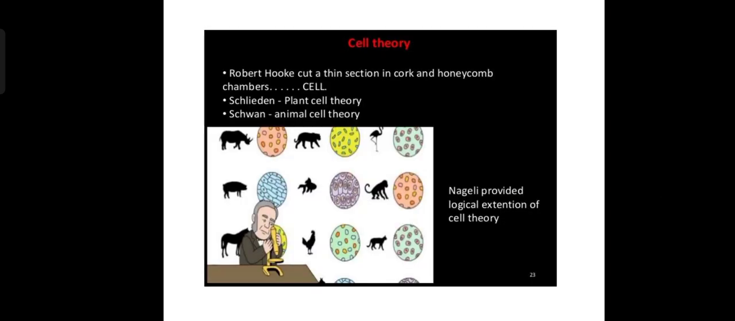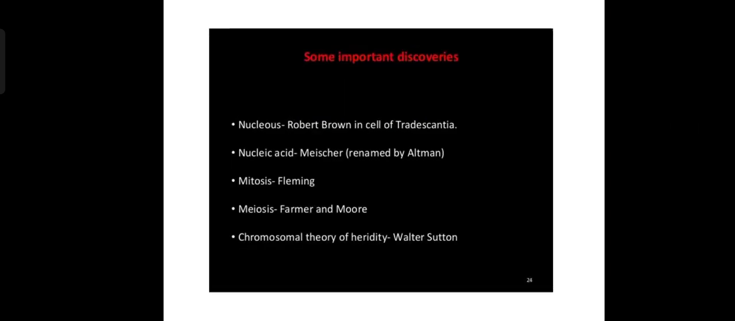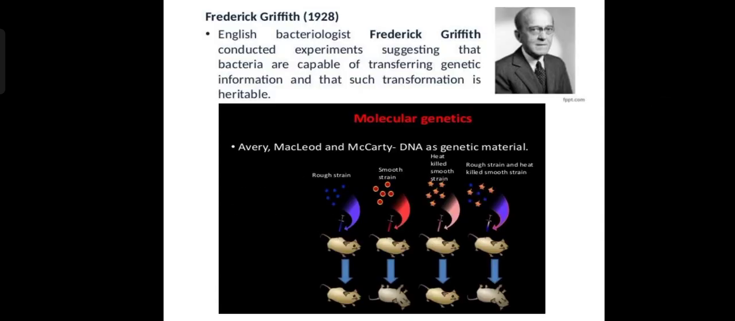Cell theory. Everyone knows this: Robert Hooke cut a thin slice of cork, saw honeycomb chambers, and named them cells. Schleiden and Schwann proposed different theories: the plant cell theory was given by Schleiden, and the animal cell theory by Schwann. They saw it under the microscope. Now Nägeli provided a logical extension of cell theory. Some important discoveries: nucleus by Robert Brown in the cell of Tradescantia, nucleic acid by Miescher, mitosis by Flemming, meiosis by Farmer and Moore, and the chromosomal theory of heredity by Walter Sutton.